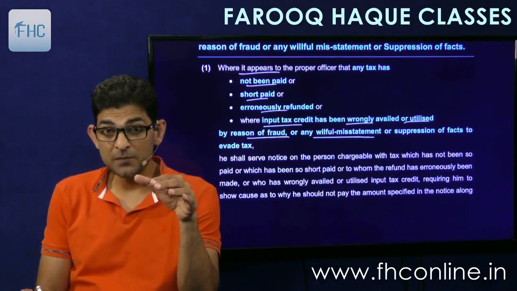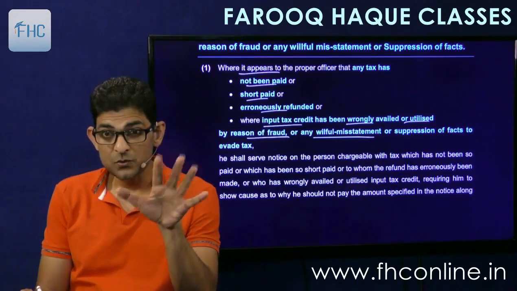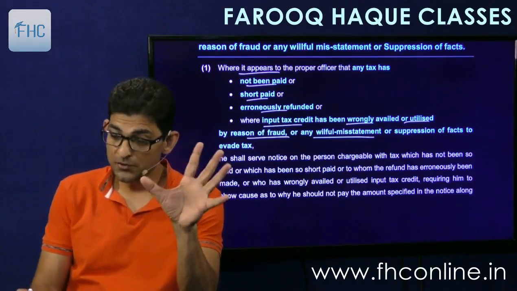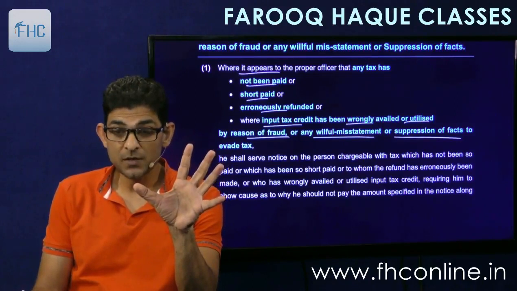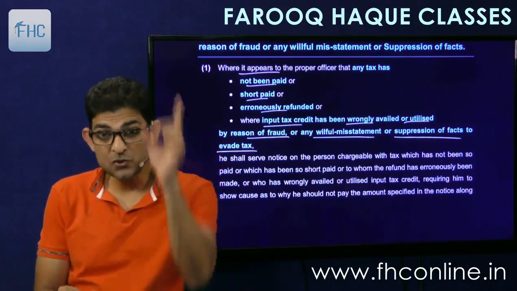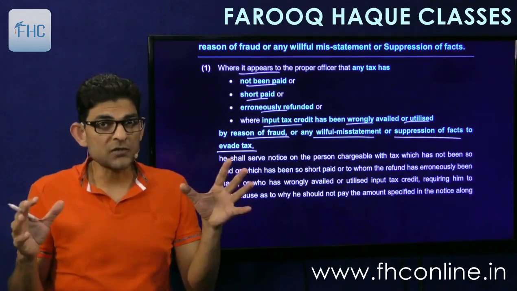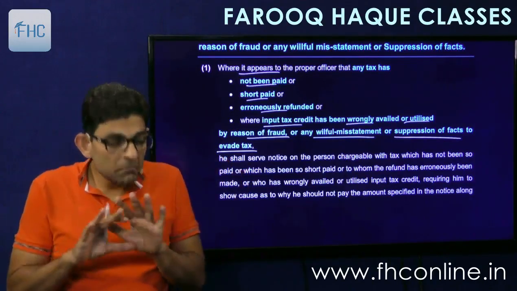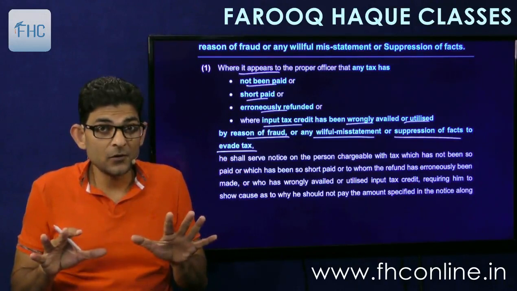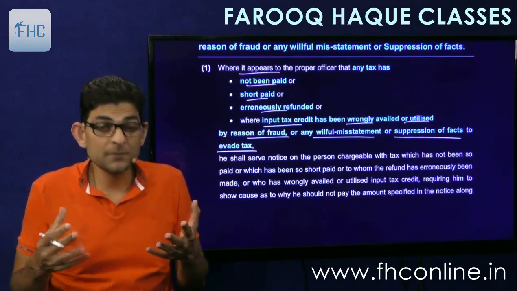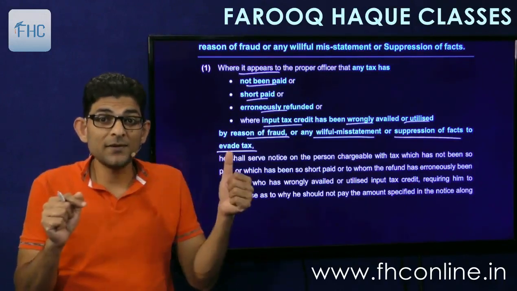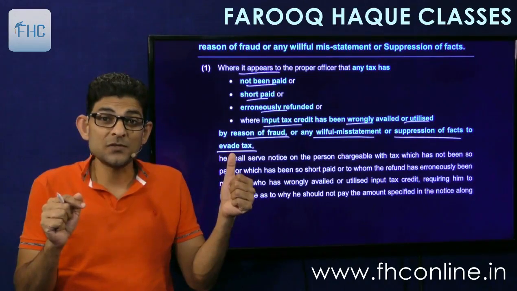Or willful misstatement, you have suppressed the facts, you have misstated the facts, suppression of facts, to evade tax. Your intention is to evade tax. Misstatements means wrong statements. Suppression means keeping silent, not disclosing the important facts. You do it with intention of tax evasion.